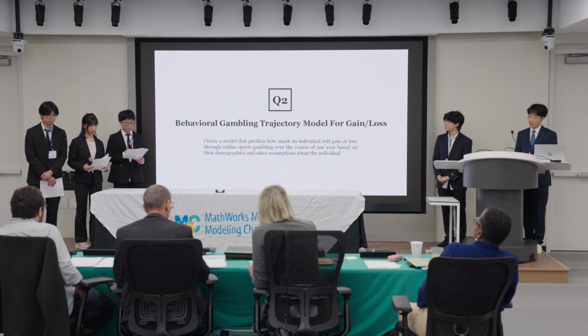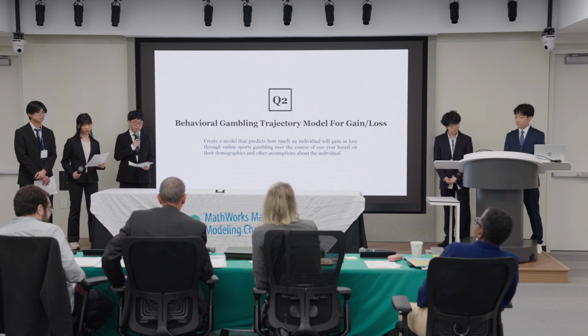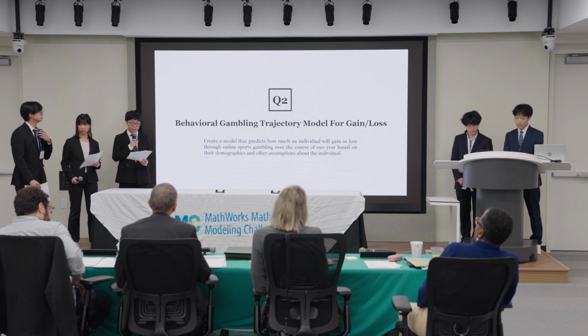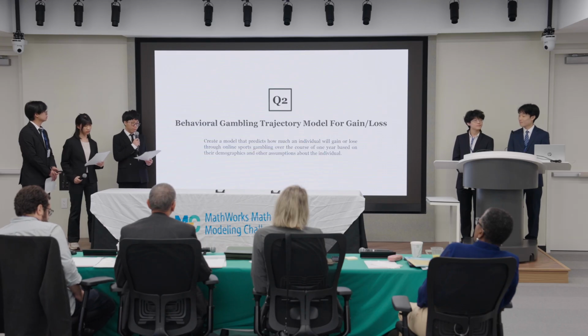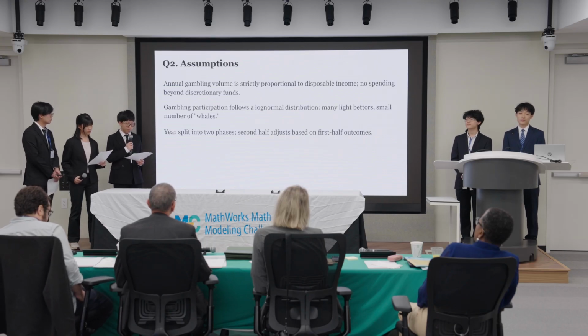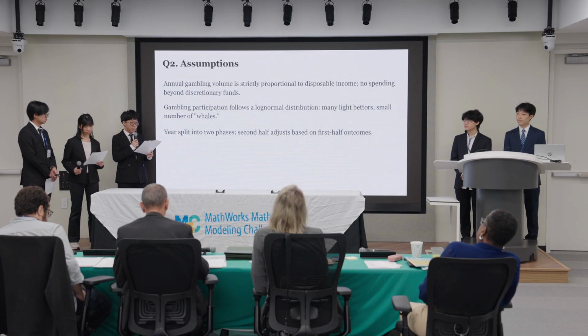Thank you, Andrew. Q2 asks us to take the same factors that were used to determine the disposable income in Part 1 and generate the expected gain or loss for an individual through sports gambling over the course of 1 year. We tackled this problem through a Monte Carlo simulation. The three key assumptions that we made can be seen here.